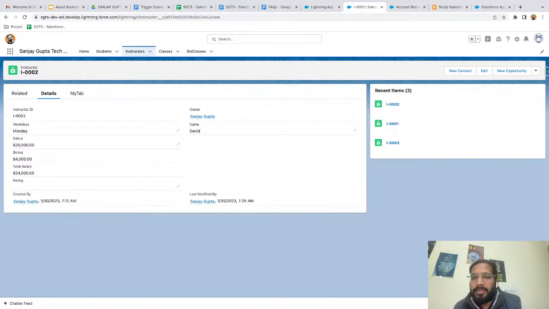Difference between app manager and app builder. App builder basically is used to configure Lightning pages, which is home page, app page, or record page. Whereas app manager is basically used to customize your standard and console navigation apps. I think both are different.